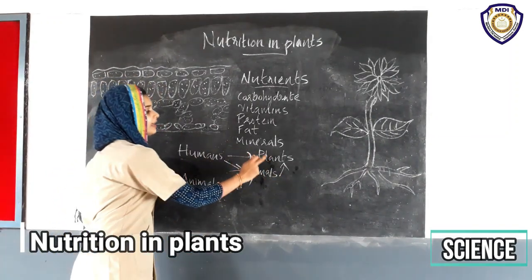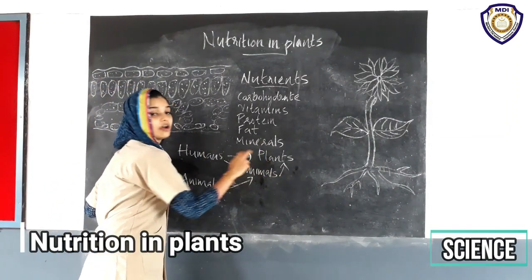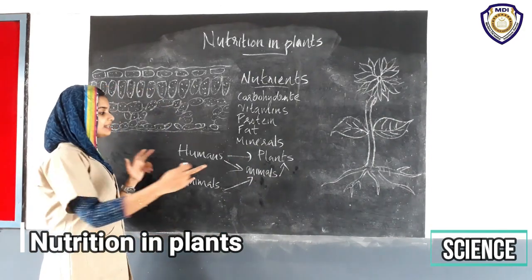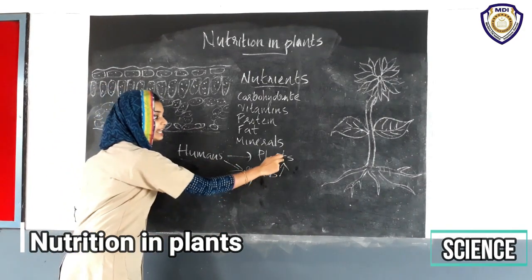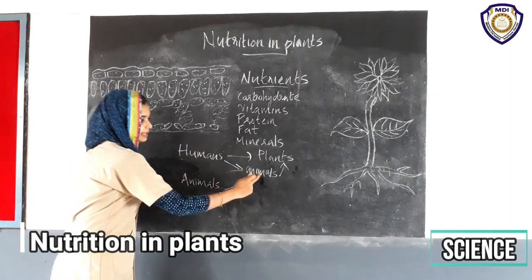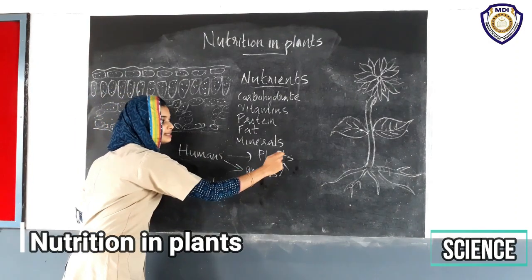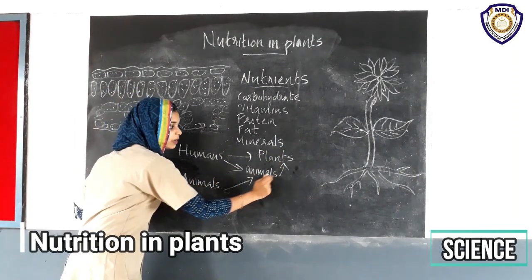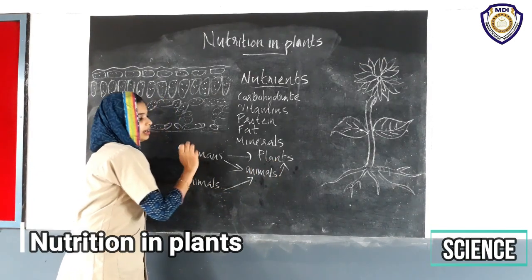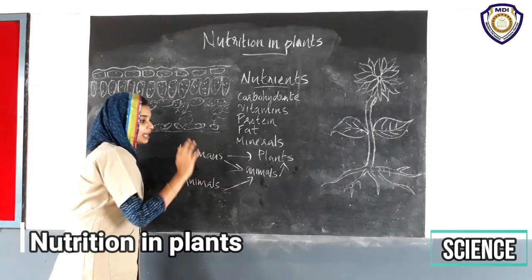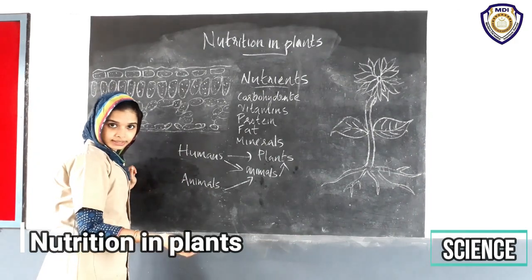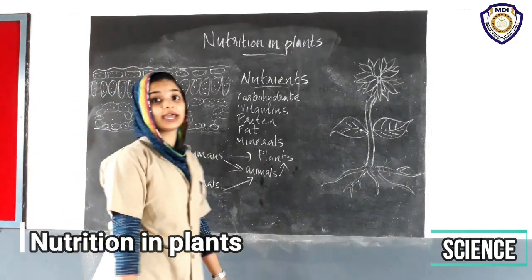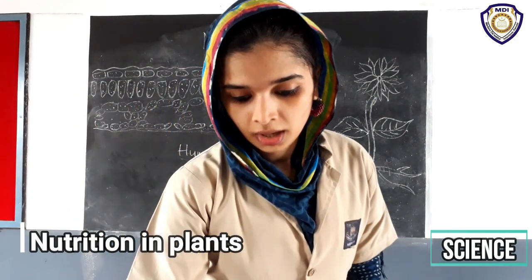The humans directly depend upon plants for their food. In the other case, the human indirectly depends upon plants. It directly depends upon this, but this again depends upon plants. So this way is indirect. So living organisms directly or indirectly depend upon plants for their food. Okay.